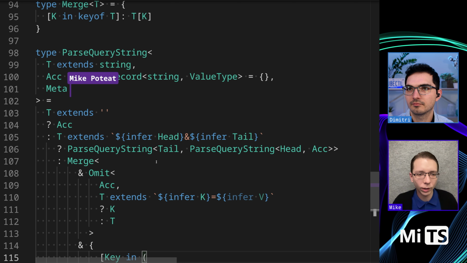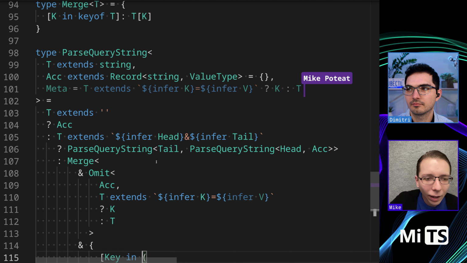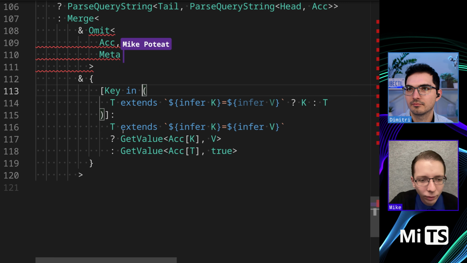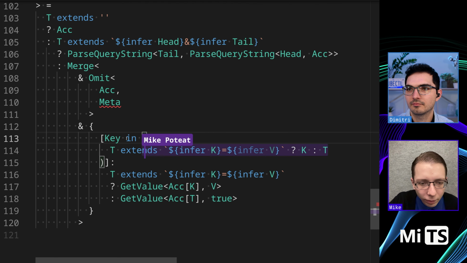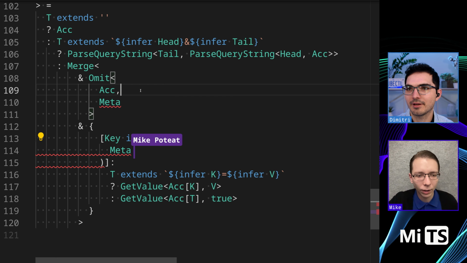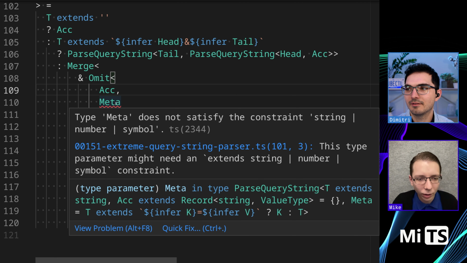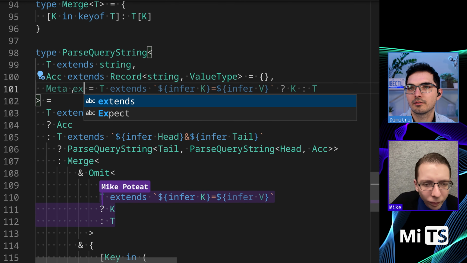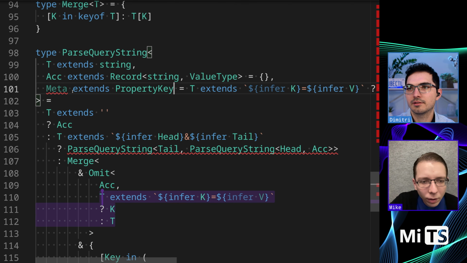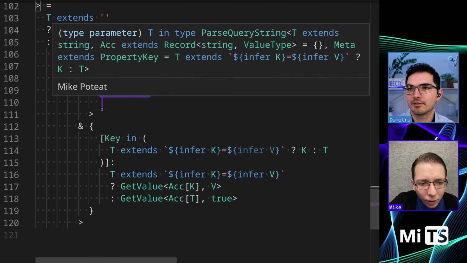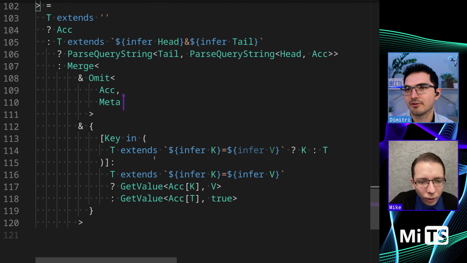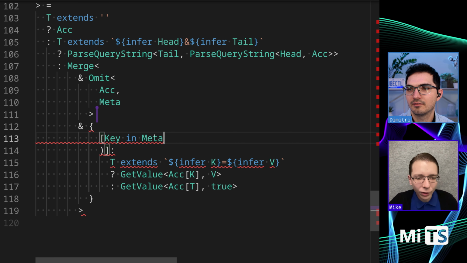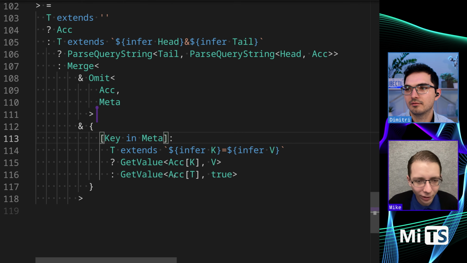I don't know what to call it, so I'm just going to say meta for now. And then I will replace all instances of this, because it's a common... Wait, one at a time. Well, hold on. We got an error. Okay. So meta is not a property key. Does that work? Okay, now we're good. Yeah, replace it. Okay, great. Next. Yeah, meta. So that simplifies it a little bit, right?